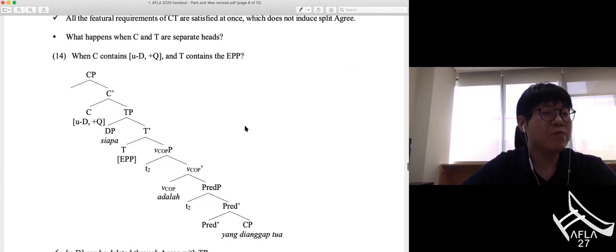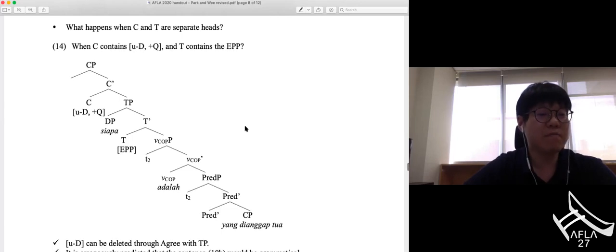Then a question we have to answer is why we have to reject the possibility that CP and TP are separate layers for this construction. Suppose that C and T are separate heads in copula construction. Then the structure would be like 14. Then C contains only uninterpretable non-D feature and plus Q without uninterpretable WH feature, and T bears EPP here. Then the derivation survives.